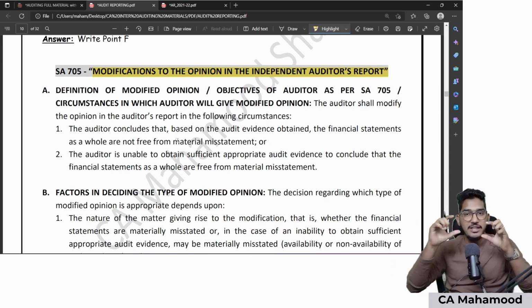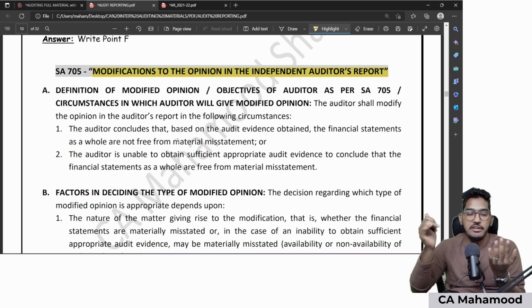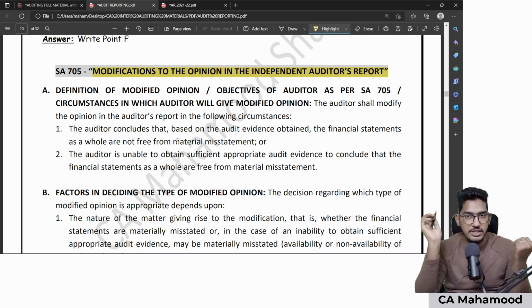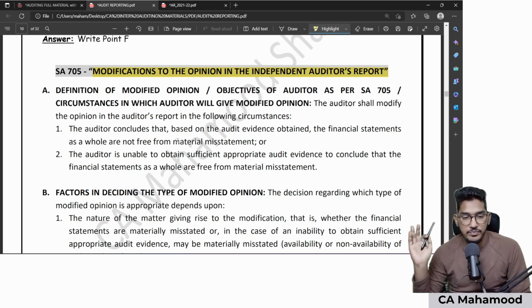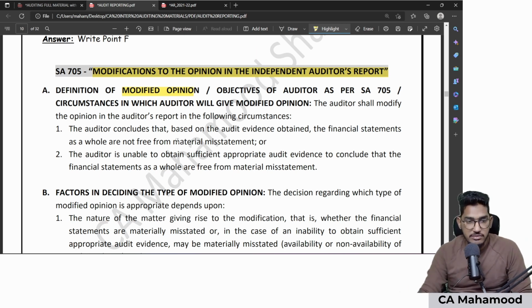Now we need to even define this modified opinion, no? And we need to define it in such a manner that under its definition, it will consider qualified also. Under its definition, it shall include adverse also. Under its definition, it should include disclaimer also. So let us see how the term modified opinion has been defined so that it will take into its perspective all the three different kinds of modified opinions.